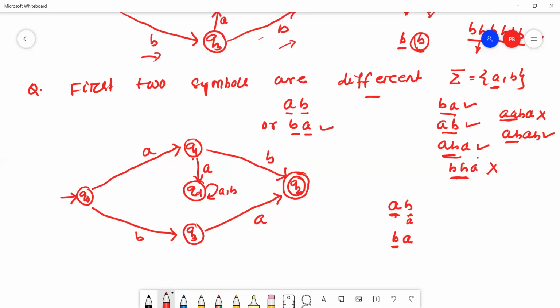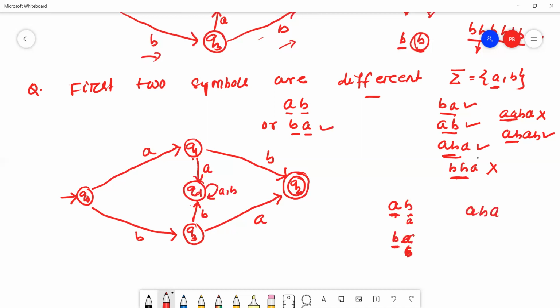The first alphabet must be B and the second alphabet must be A. If the second alphabet is B, then it will go to the dead state. Q0 already reads AB, Q1 already reads AB, Q3 already reads AB. Now come to the Q2 state.